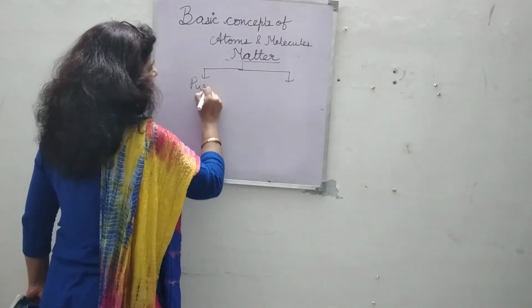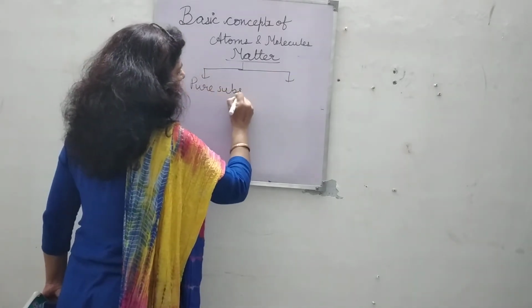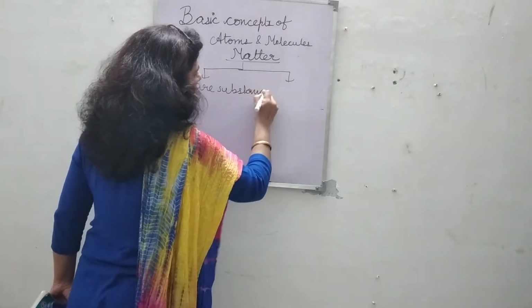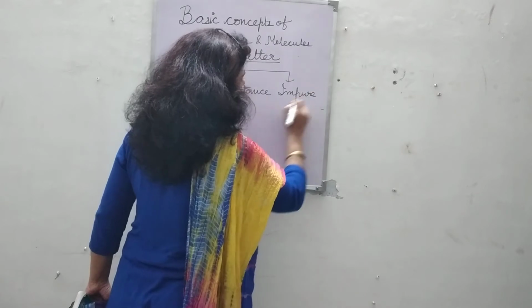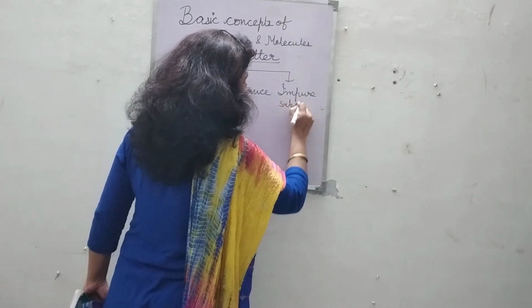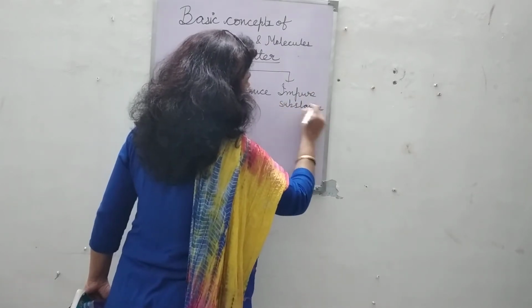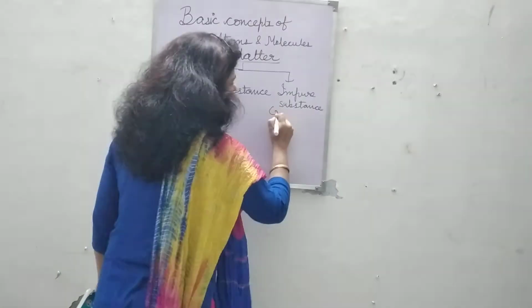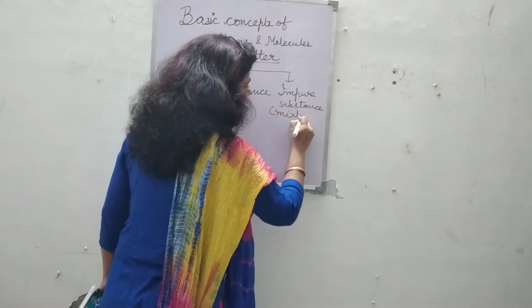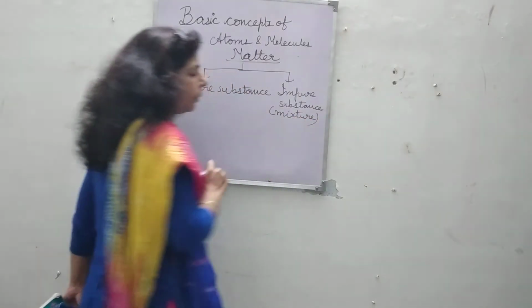Pure substance and impure substance. Impure substance is also called mixture. From this name, you can have the idea what is impure.